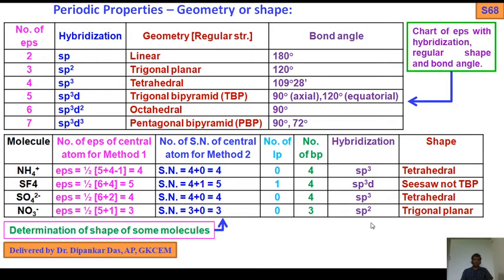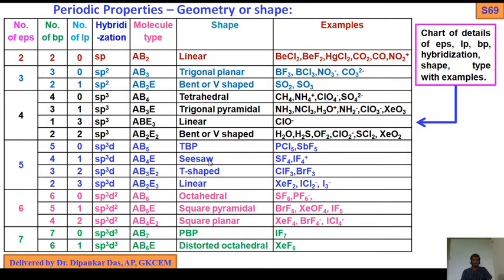So in this way you can find out the shape of a particular molecule using method 1 and method 2, but I tell you we always use method 1. This is very popular and we do not feel any confusion regarding the determination of the shape of molecules. So I have given an idea how to find out the EPs of the central metal atom. How many lone pairs, how many bond pairs, what is the hybridization, what is the shape, what is the bond angle, we can get everything from this calculation.